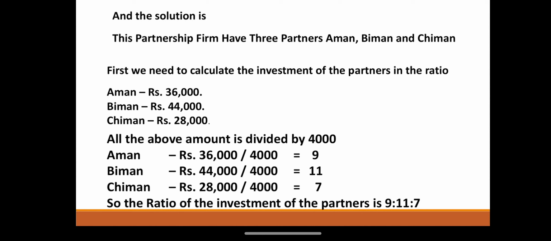Aman rupees 36,000 divided by 4,000 is equal to 9. Biman rupees 44,000 divided by 4,000 is equal to 11. Chiman rupees 28,000 divided by 4,000 is equal to 7. So the ratio of the investment of the partners is 9 is to 11 is to 7.